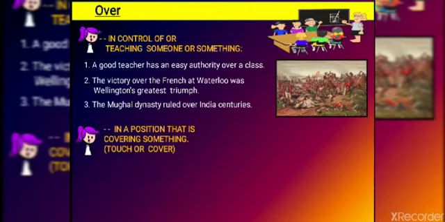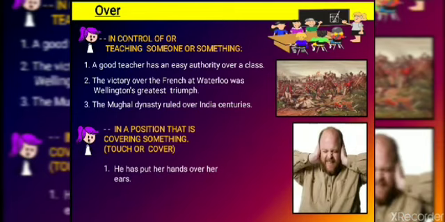Next, this is really very important. When there is a sense of covering, like you see this man over here, what he is doing is covering his ears. He is keeping his hands on the ears, he has covered his ears. So whenever there is a sense of covering, we will use over, not above. We will use over, not above. For example, he has put his hands over his ears. That means he has put his hands on his ears. He has covered them up.